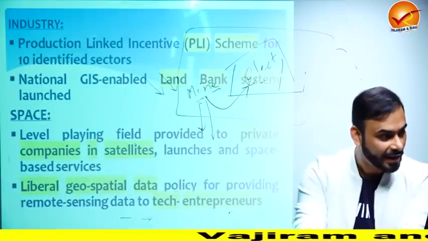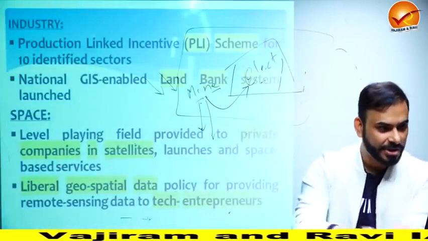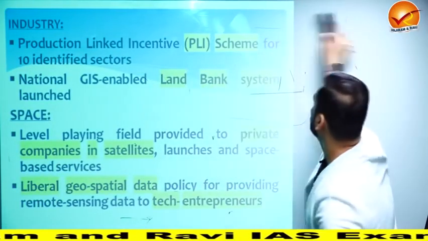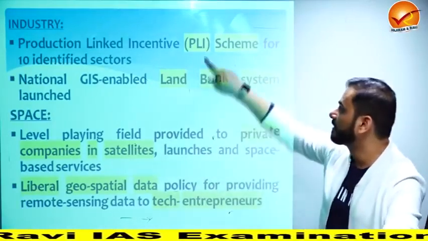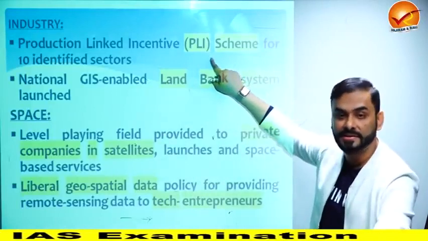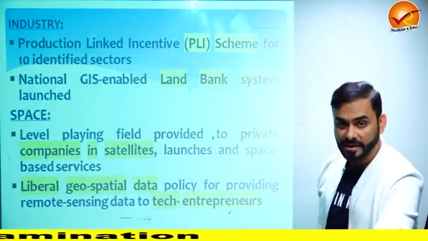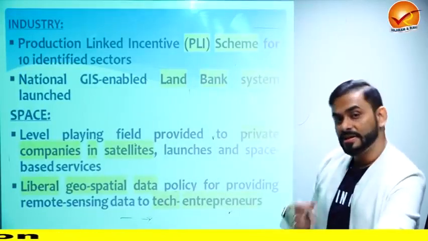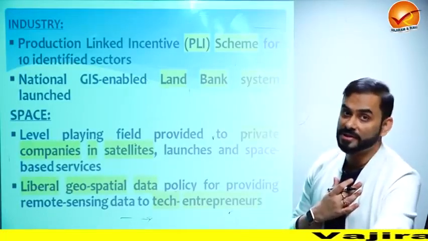All right. Then industry, what are the things that we have taken for industry? Production linked incentives, the PLI scheme. So guys, what is the PLI scheme? I'll tell you. The Government of India has created a list of 10 sectors, for example the steel sector and pharmaceuticals, medicine. These are some of the sectors in the production linked scheme. What is happening in that? Let's take the example of medicine. Suppose I have a factory which manufactures medicine.